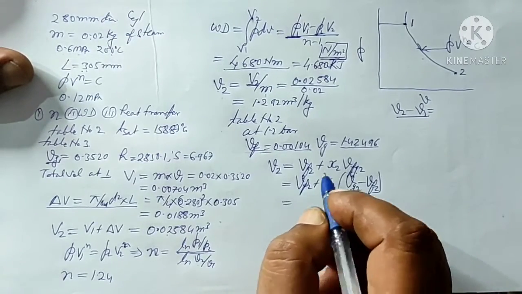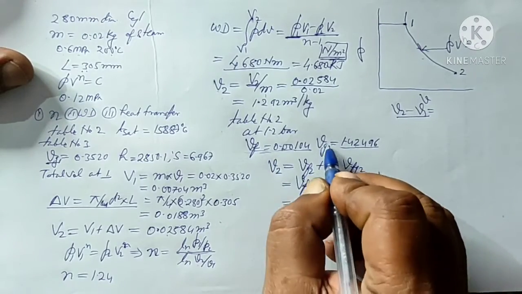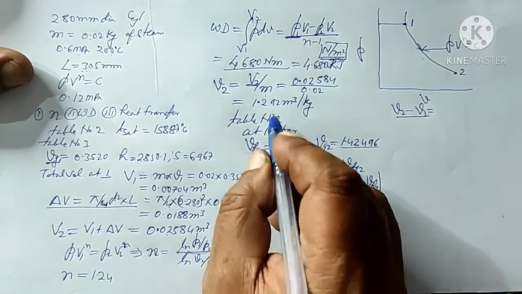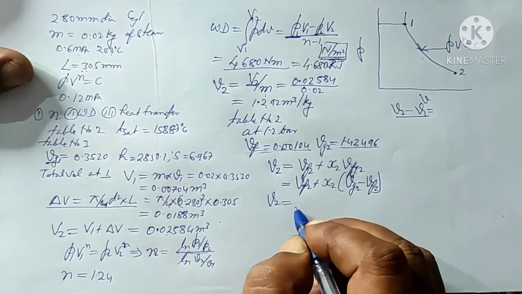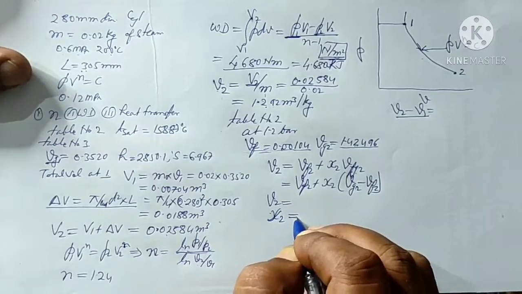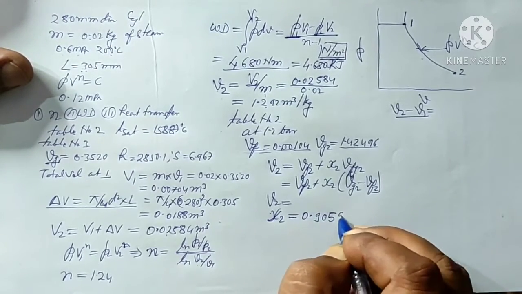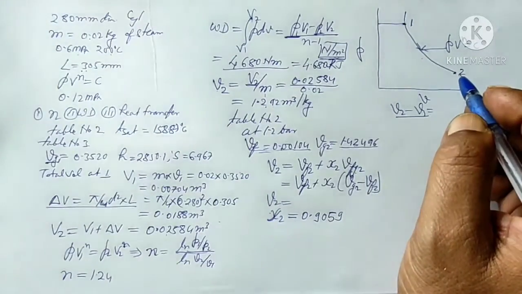Substituting the values of vf and vg from this, and v2 equal to 1.292, we get x2 equal to 0.9059. So that is the dryness fraction at point 2.